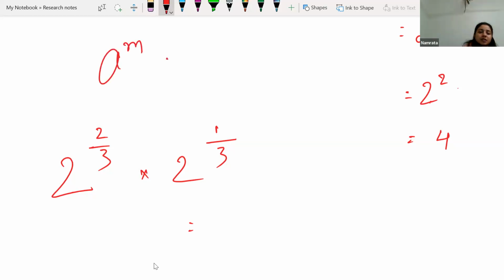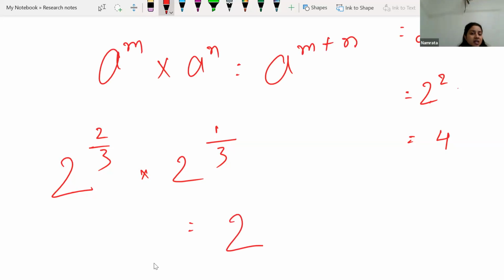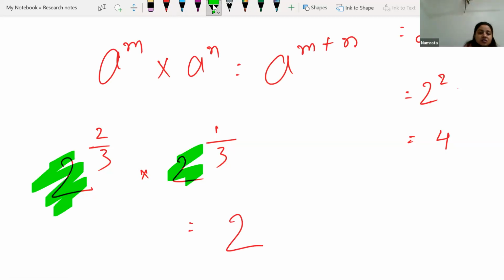A to the power m into a to the power n can be written as a to the power m plus n. Here the bases are same. What is called base? This one is base, this one is base. Here a is base, here a is base. When the bases are same and both are in multiplication, the power can be same, can be different, it doesn't matter.